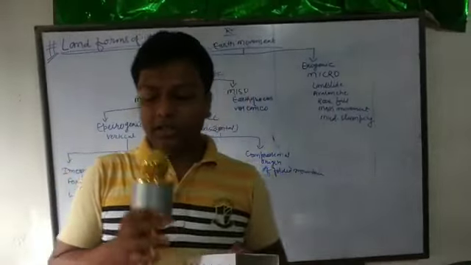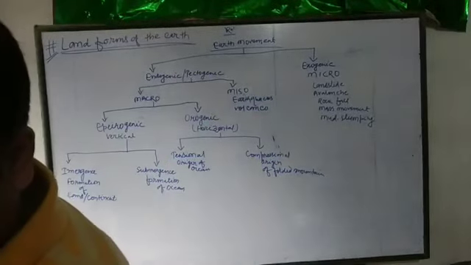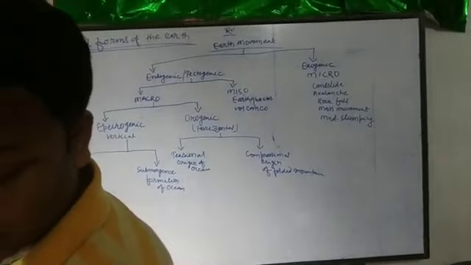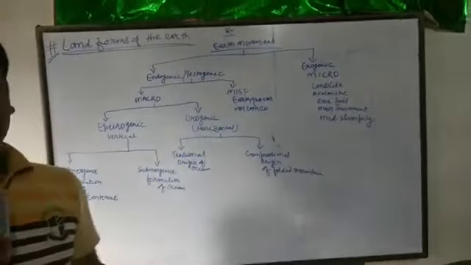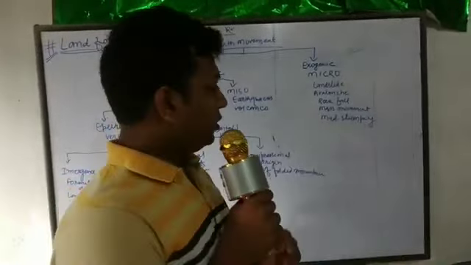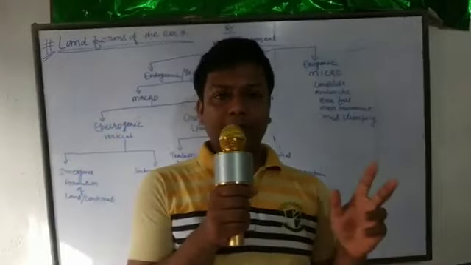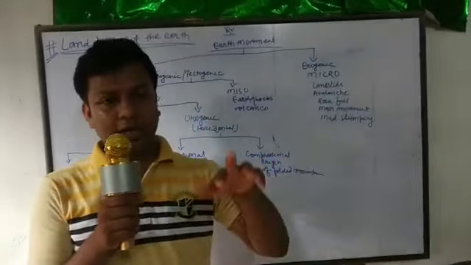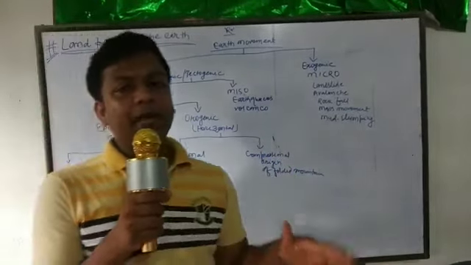I hope it is clear. But look at this plate. In plate tectonic theory, we have two types of plate. One is oceanic and second one is continental plate. The oceanic plate is heavier than the continental plate.